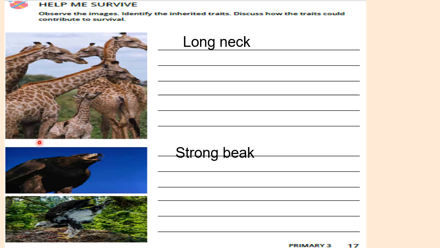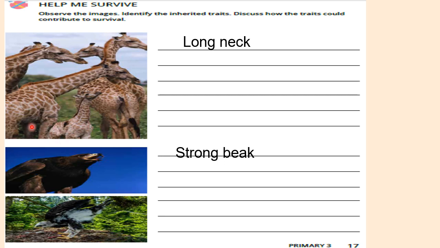Number 2, here we have a bird with a strong beak. This bird's trait is the strong beak, and it needs this strong beak to eat.